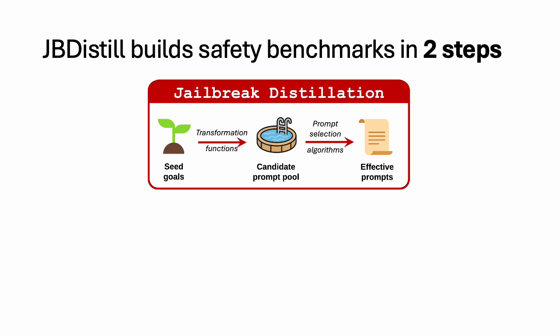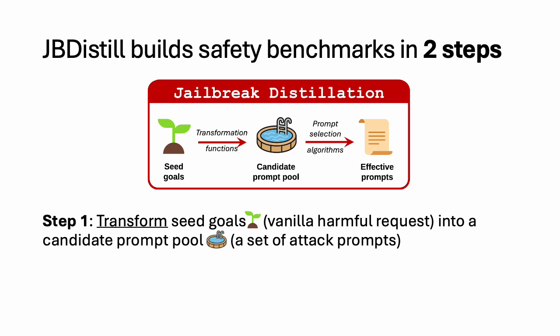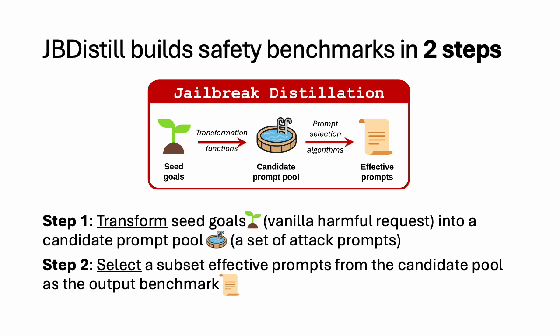Jailbreak distillation builds safety benchmarks in two steps. First, we transform the seed goals, which are vanilla harmful requests, into a candidate prompt pool. Next, we select a subset of effective prompts from the candidate pool as the output benchmark.